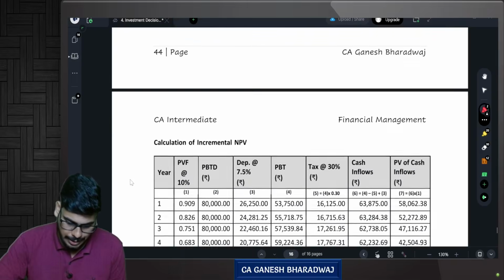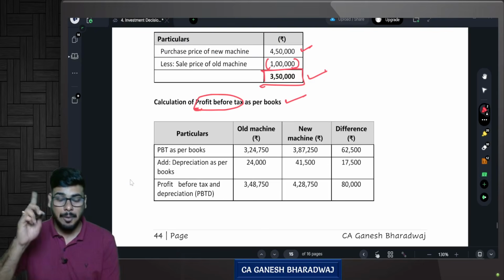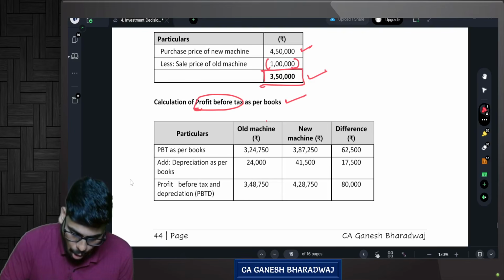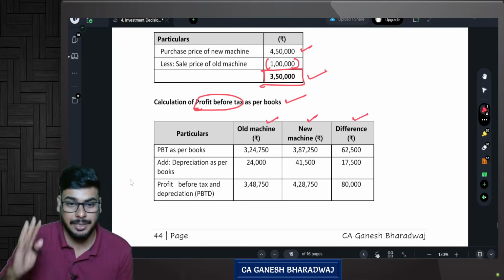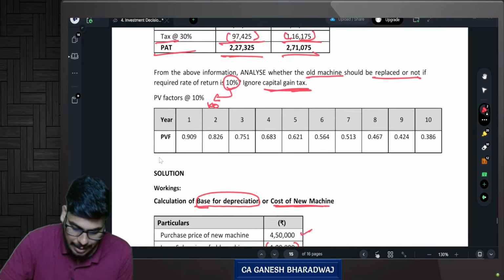Now, look at this. Profit before tax as per books. We have 3 columns: old machine, new machine, and difference. Where is the data given?